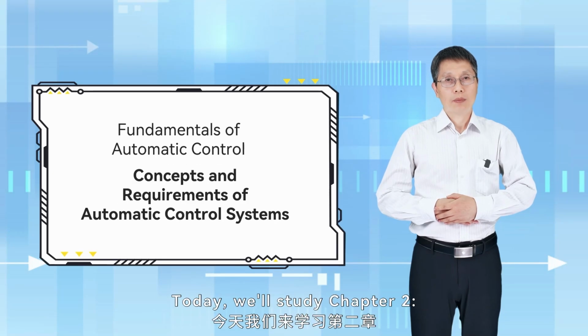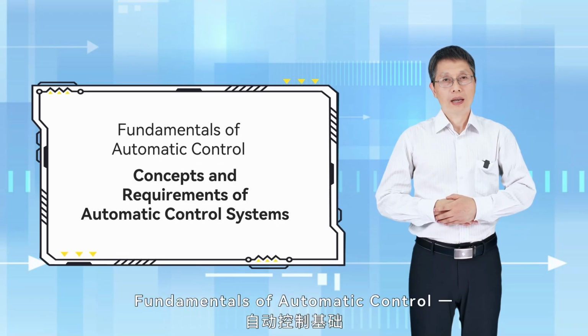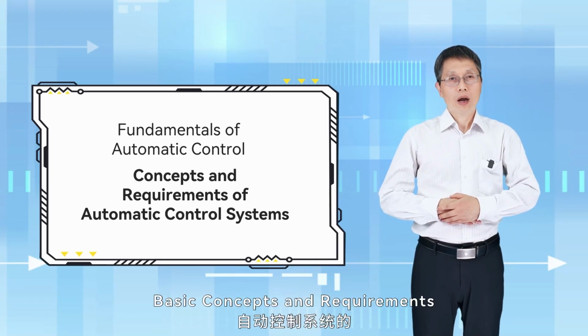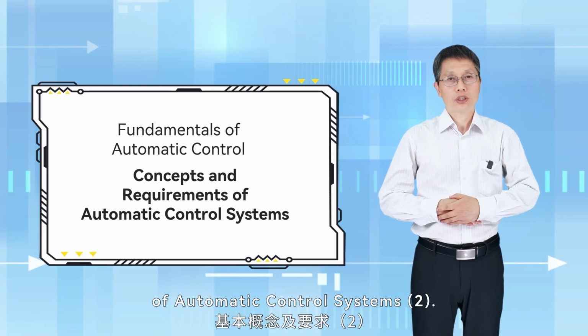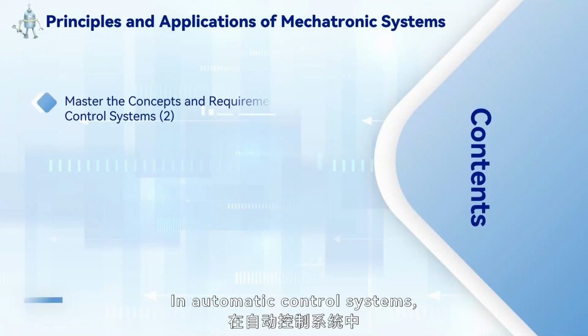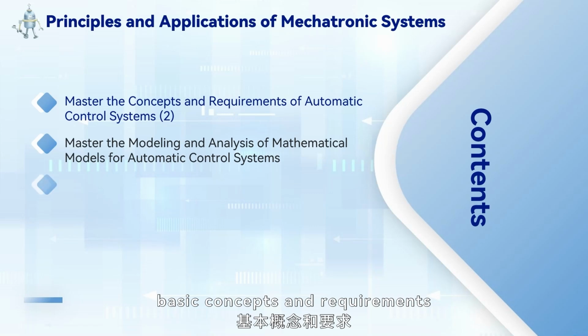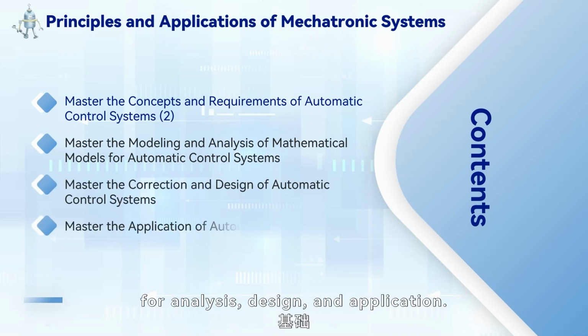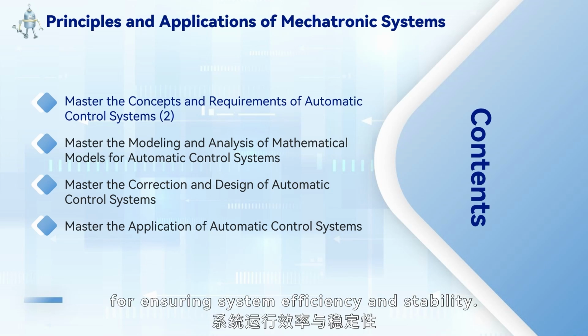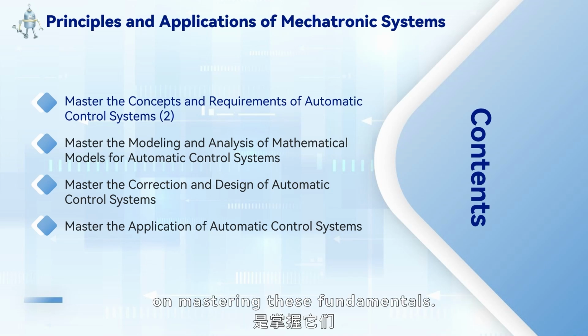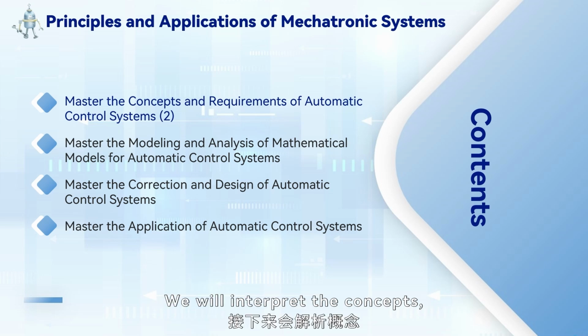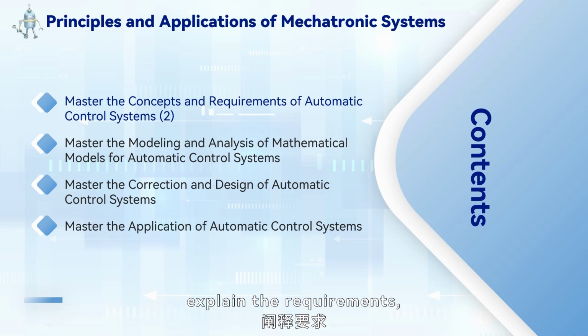Today we'll study Chapter 2, Fundamentals of Automatic Control: Basic Concepts and Requirements of Automatic Control Systems 2. In automatic control systems, basic concepts and requirements form the foundation for analysis, design, and application. They are crucial for ensuring system efficiency and stability. This lesson focuses on mastering these fundamentals. We will interpret the concepts, explain the requirements, and use case studies to illustrate their application.